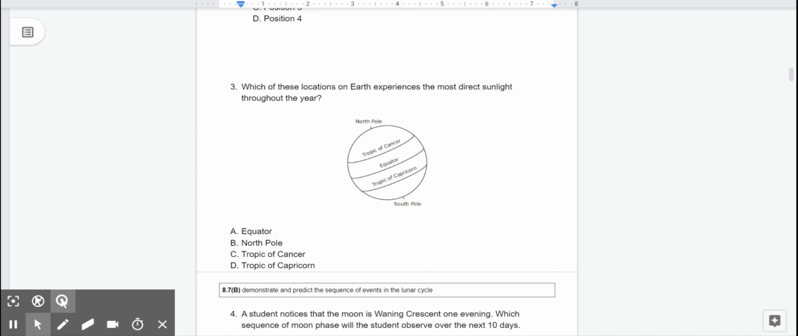Question 3. Which of these locations on Earth experiences the most direct sunlight throughout the year? Is it A, equator, B, North Pole, C, Tropic of Cancer, or D, Tropic of Capricorn?